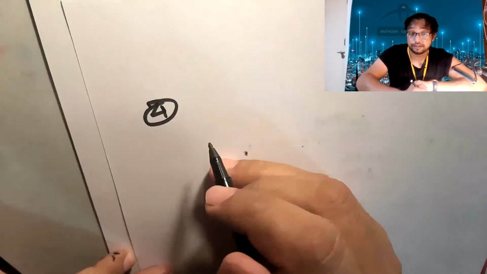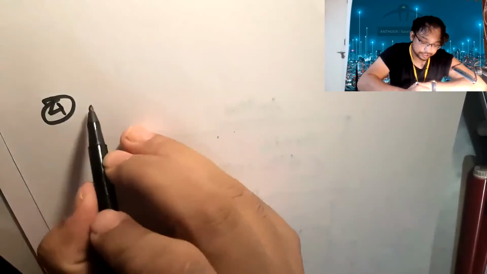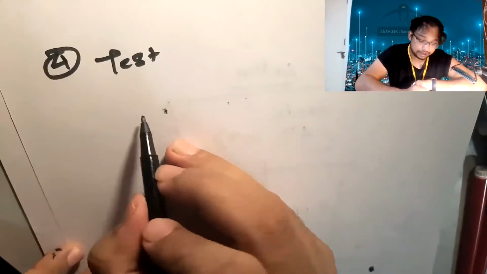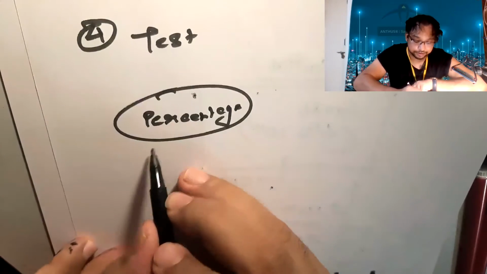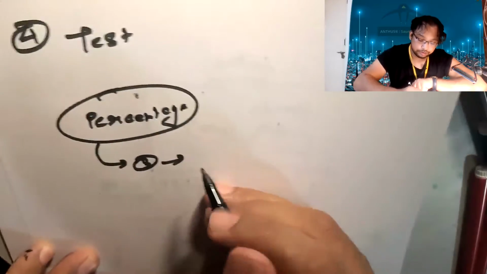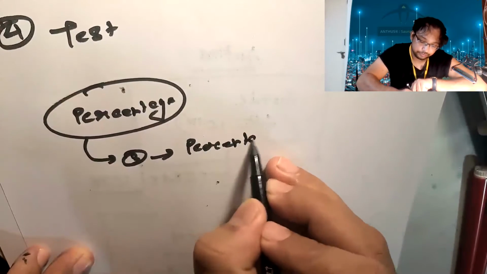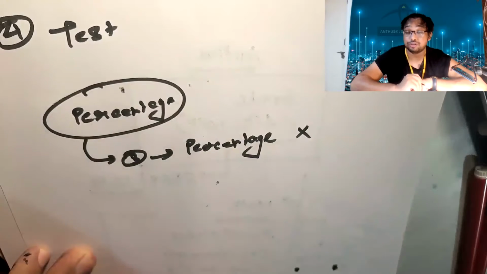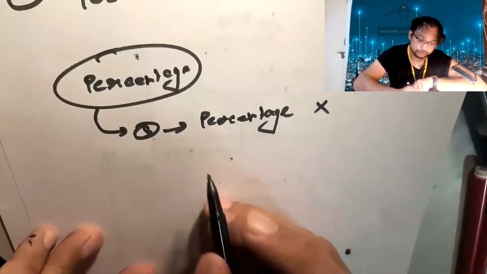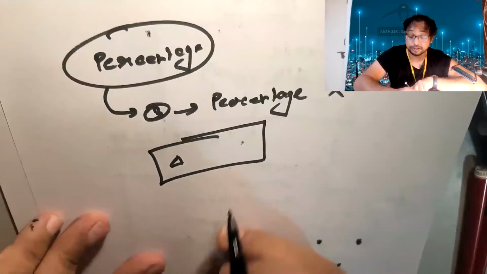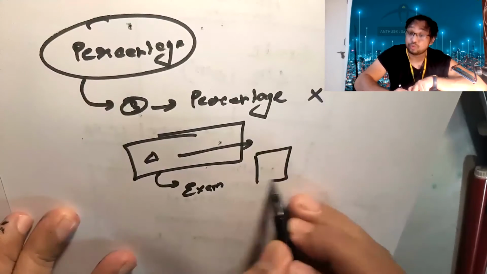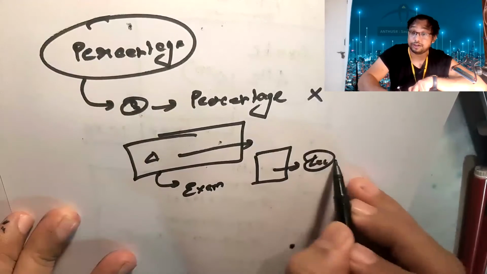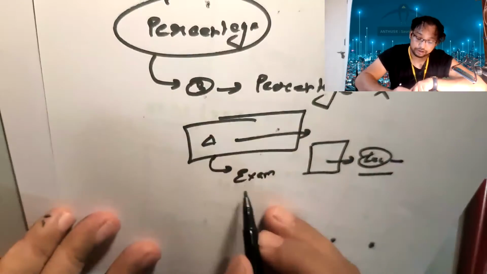The fourth thing is a test service. Suppose I'm learning percentage, and the curriculum has three parts: percentage one, how to multiply the percentage, and how to find the percentage of any number. After learning from the recorded or live session video, with the infographic and handwritten notes, you have the exam.